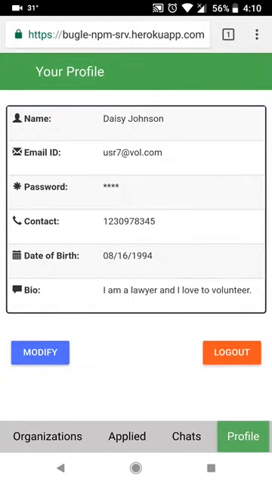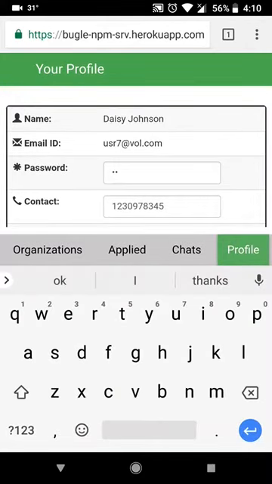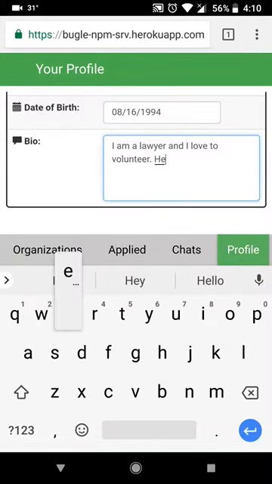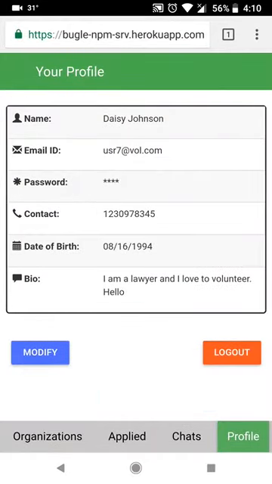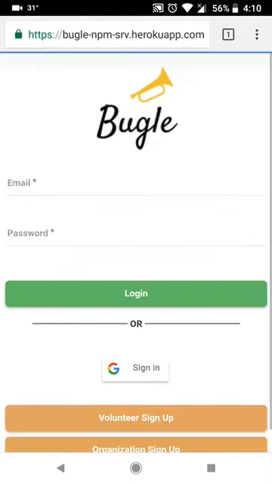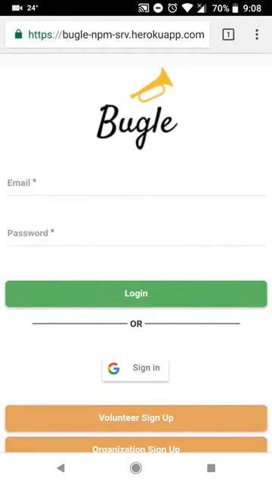And in the profile tab, they can view details about their profile and modify if they want. And they can finally log out from the application by clicking on the logout button, which will bring them back to the login page. Now moving on to the organization flow of our app.